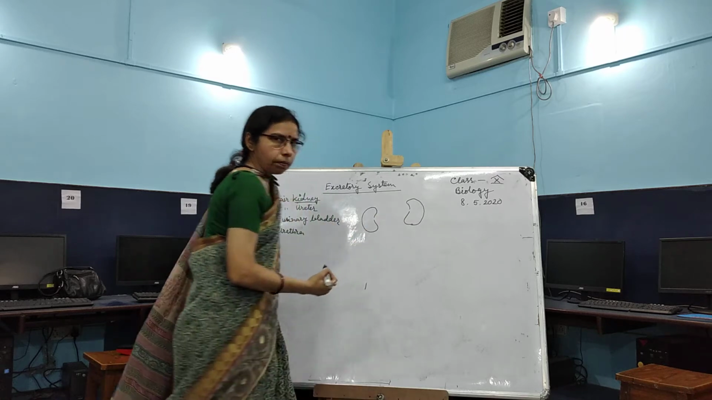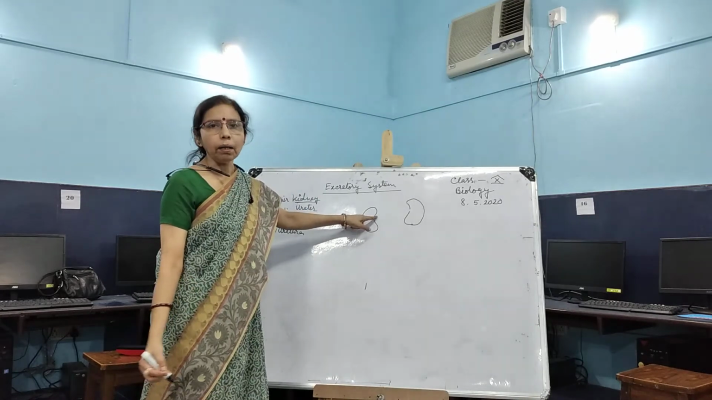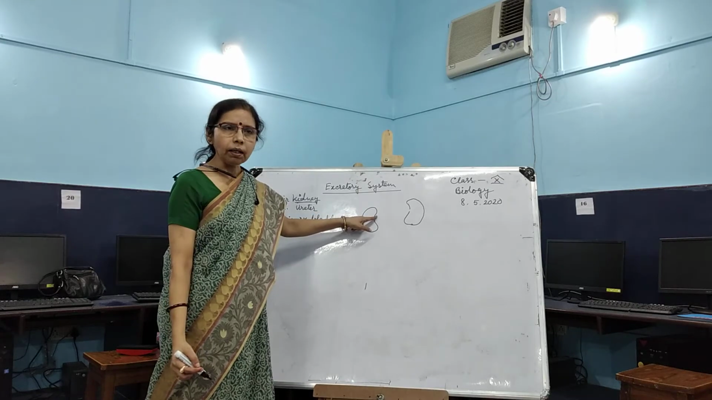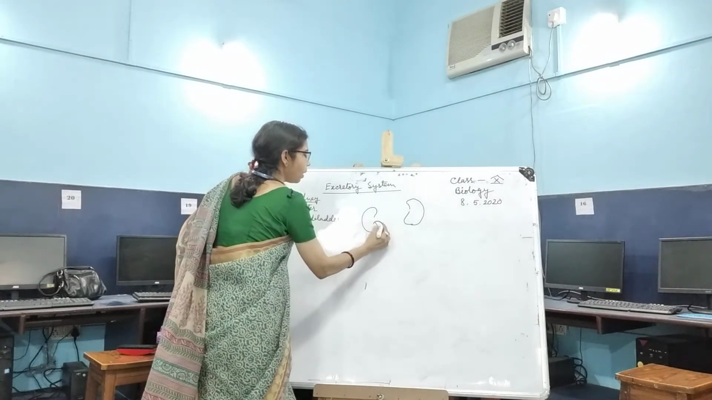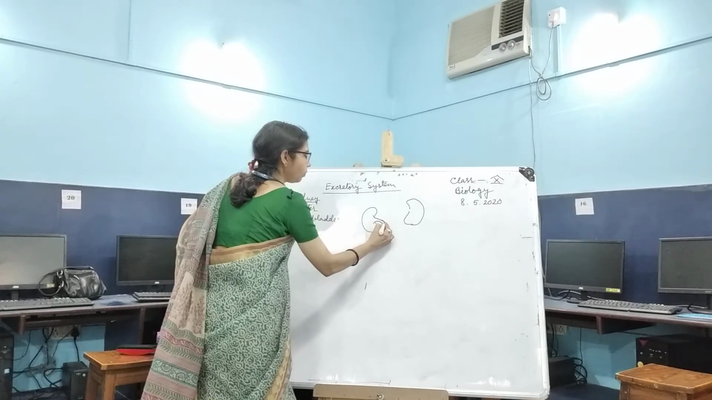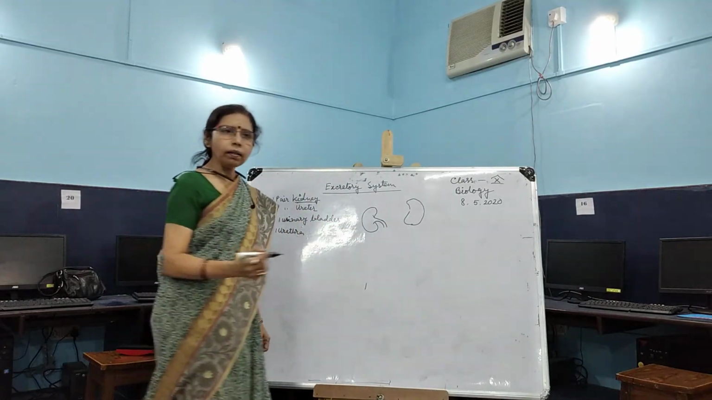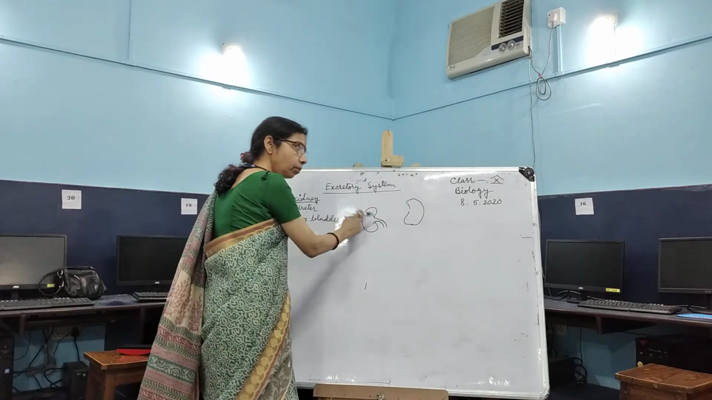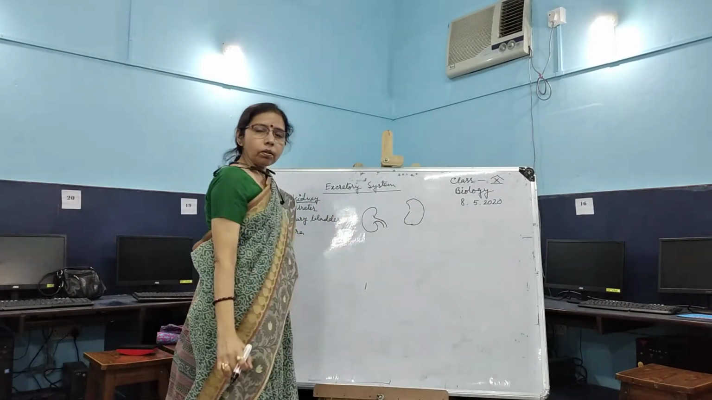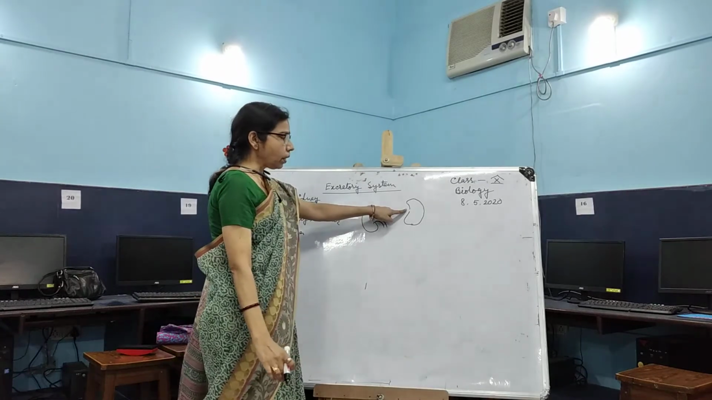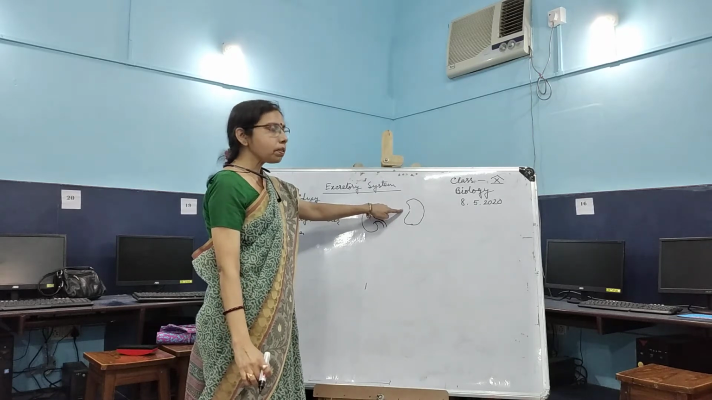Kidneys are bean shaped. The concave side of the kidney is called the hilum, through which the ureter arises. The ureter is a funnel-shaped structure. Through the hilum, the renal artery enters the kidney, and the renal vein exits from the kidney. So through the concave side of the kidney, the ureter carries the waste materials from the kidney.